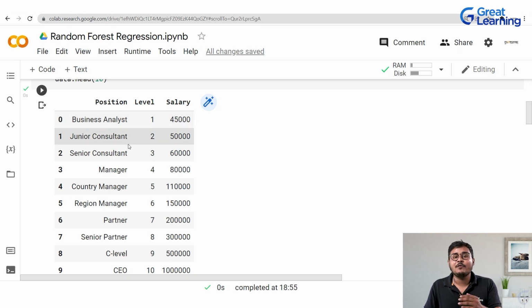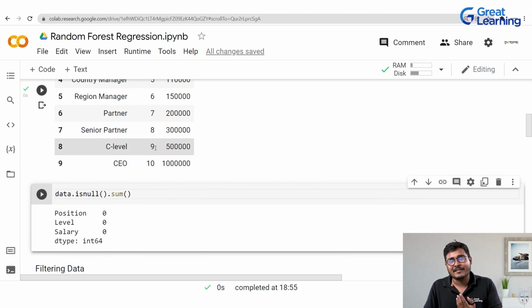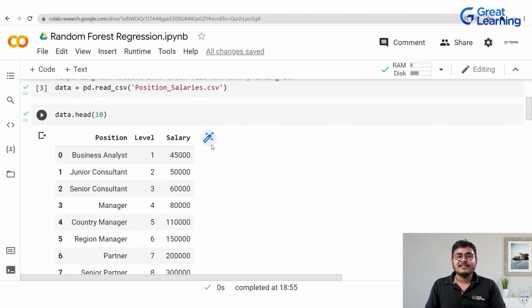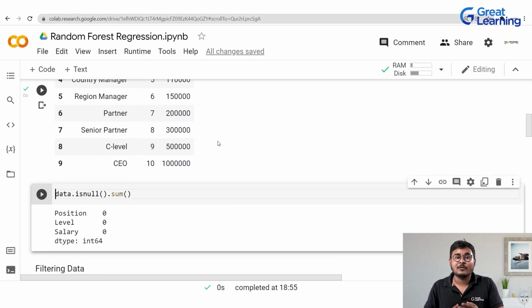And as you move up in the hierarchy, you go to the last level, that is CEO, which has a very high salary. Now, as a part of the next step, because now we are getting into the data processing part, which is also called data pre-processing. In data pre-processing, the first step that you do once you have your data set stored in the form of a CSV file is check for null values.